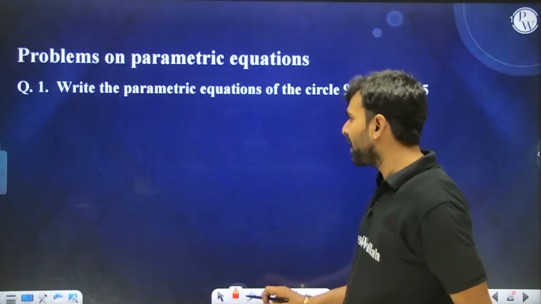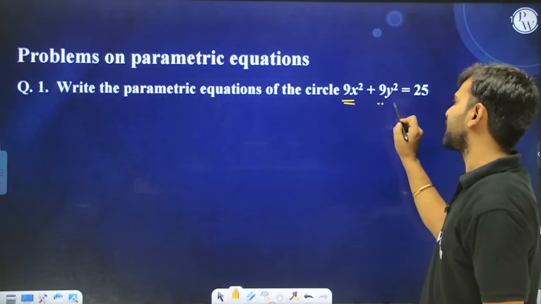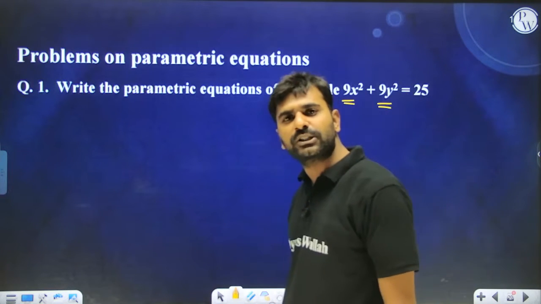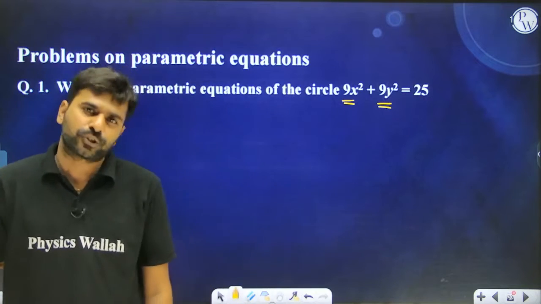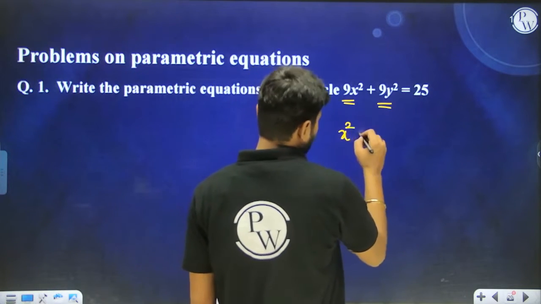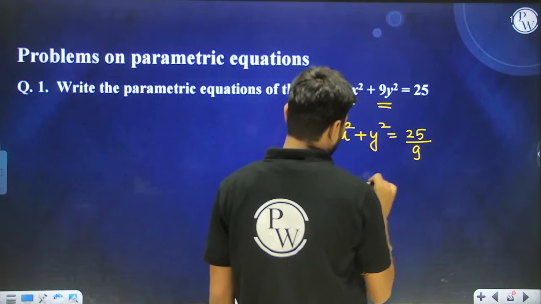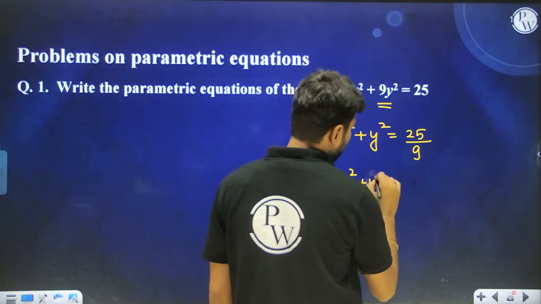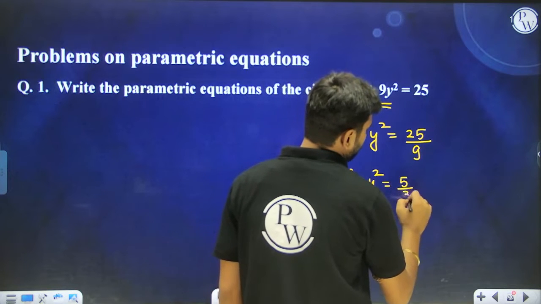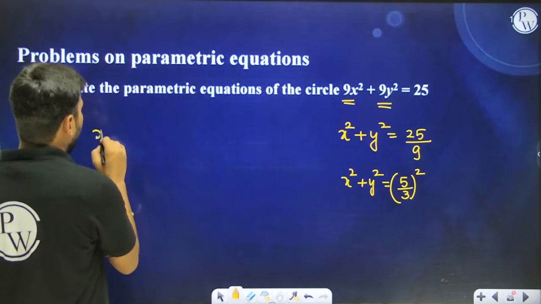Okay, problems on parametric equation. Write the parametric equations of a circle like this. Understand, is this a circle? The coefficients of x square and y square are both the same, number one, and there is no xy term in it. So this has to represent the equation of a circle only. So this can first be rewritten like this, and this can further be rewritten like this. Yes or no?